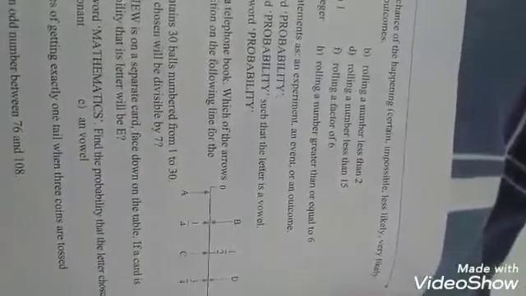F part, rolling a factor of 6. We know that there are 3 factors of 6 on the dice, 2, 3 and 6. These are factors of 6. Now it means even chance. G part, rolling a number that is an integer. Integer, we know that 1 to 6 all numbers are integers. It means certain chance, sure. H part, rolling a number greater than or equal to 6. This is also even chance.